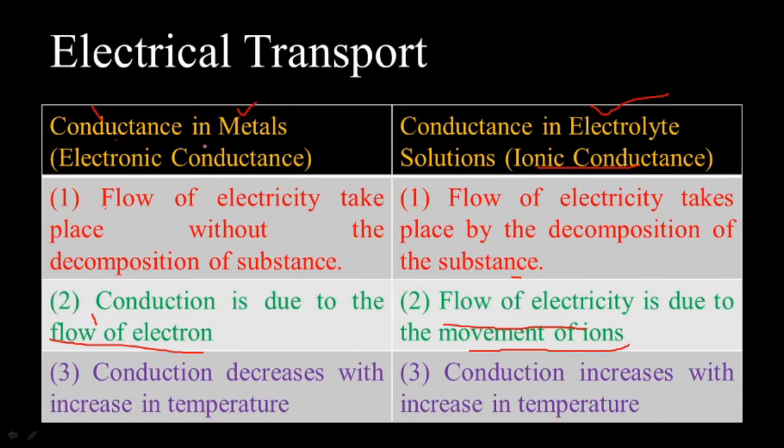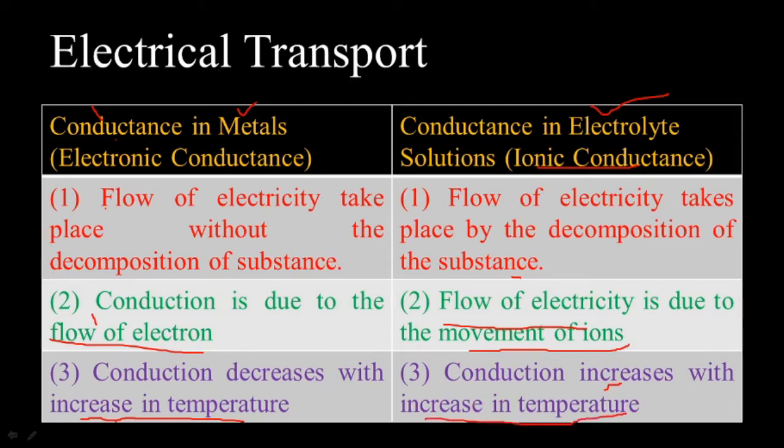In metals, the conduction decreases with increasing temperature. As temperature increases, the conductance decreases, whereas in ionic conductance, as temperature increases, the conduction also increases.